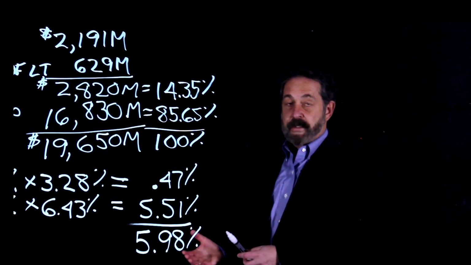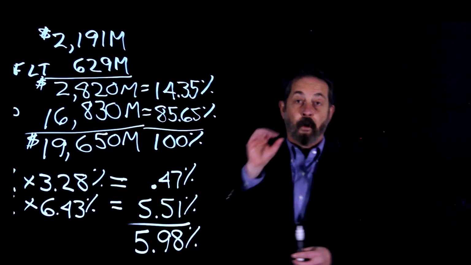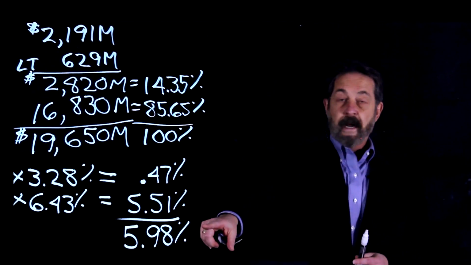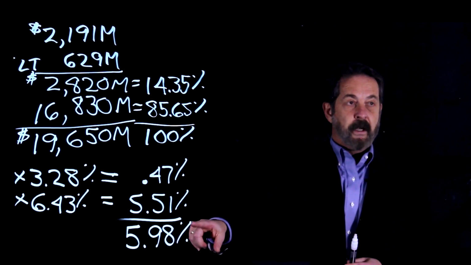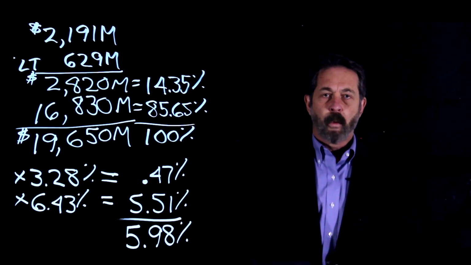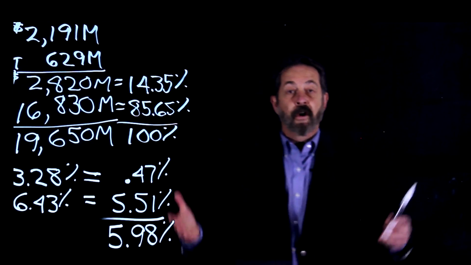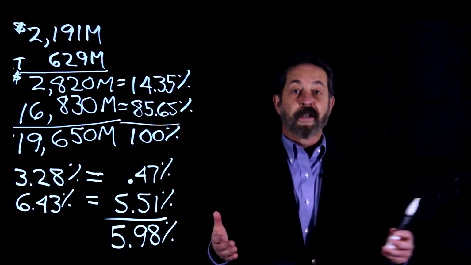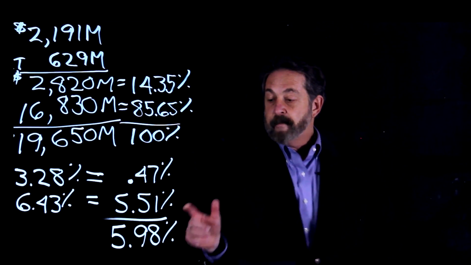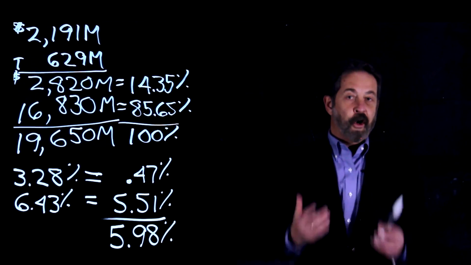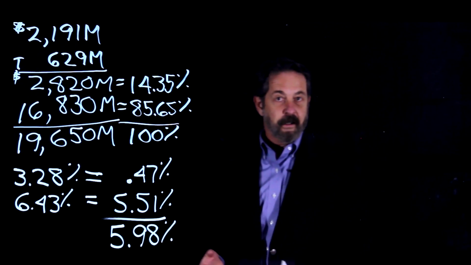On the other hand, let's say that they anticipated that initiative would only pay 5%. The weighted average cost of capital is nearly 6%. Why would they do that? Why would they raise money costing them 5.98% to get a return of 5%? The answer is they would not. This 5.98% is the hurdle rate for this hypothetical company.